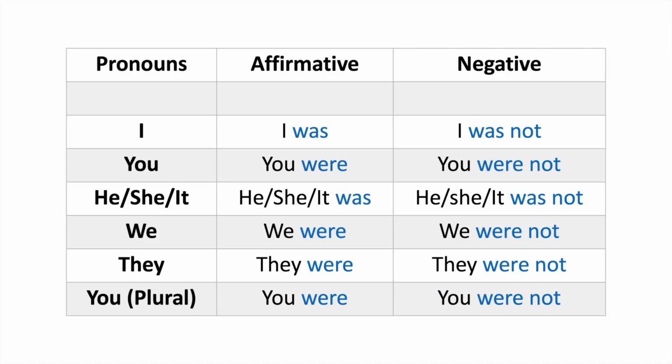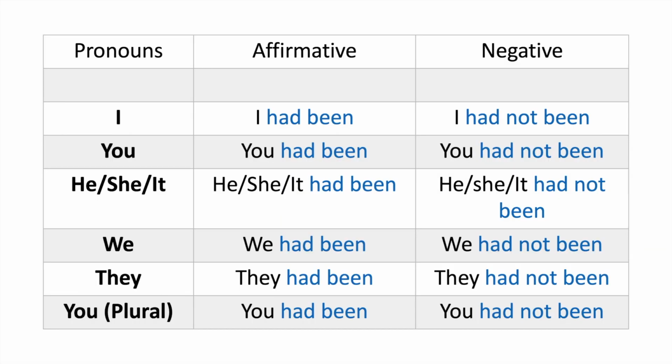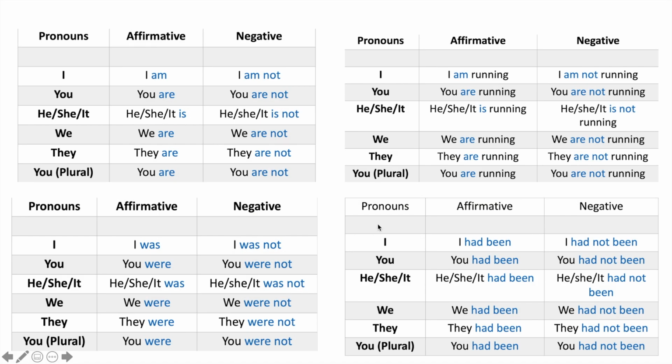Alright, so another example is the past tense of to be. So instead of saying I am, because that's in the present, it will now read I was or you were. Another example that you should be aware of is the past perfect tense. It now reads I had been or I had not been. Another form of this is the present perfect tense, where have or has replaces had. Okay, so all of these charts right here are the charts that we just went over, and these are all versions of to be verbs that we use in our everyday lives.